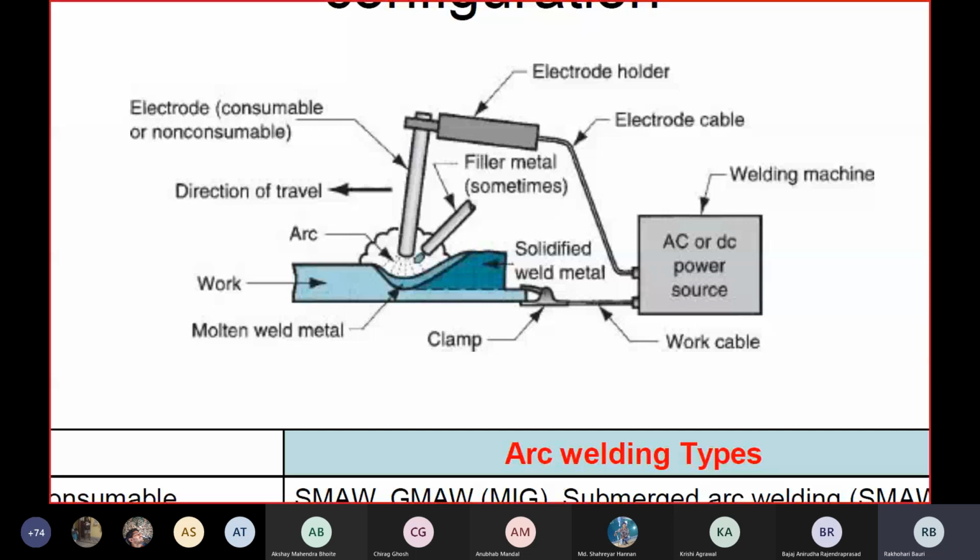In the previous type of welding, you got the concentrated heat out of chemical energy. Here you are getting a concentrated source of heat out of electrical energy.